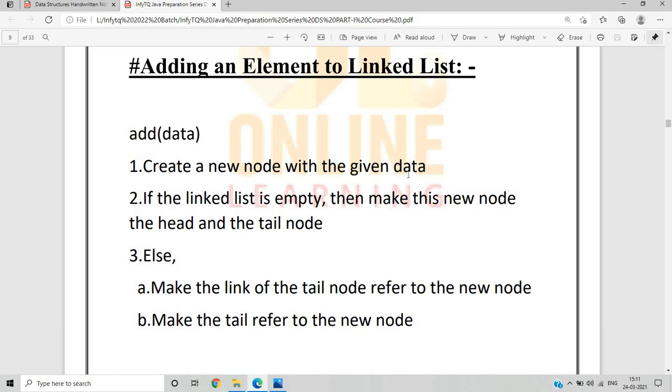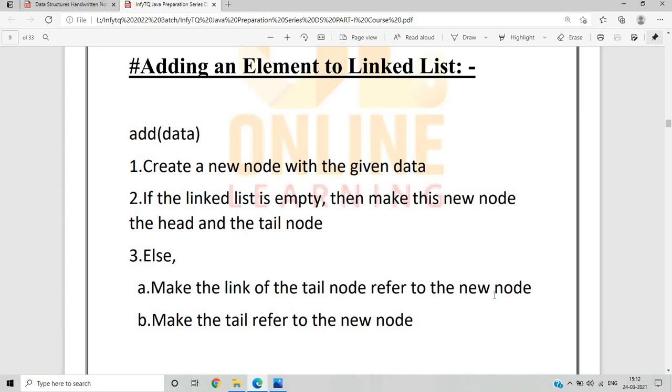Firstly, you have to create a new node. If the linked list is empty, so you want to check the condition that if the linked list is empty, then make this new node the head and the tail node. So if the linked list is empty, then we make this node the head and the tail node. Else, if this condition is not true, if this condition is false, we go to this part.